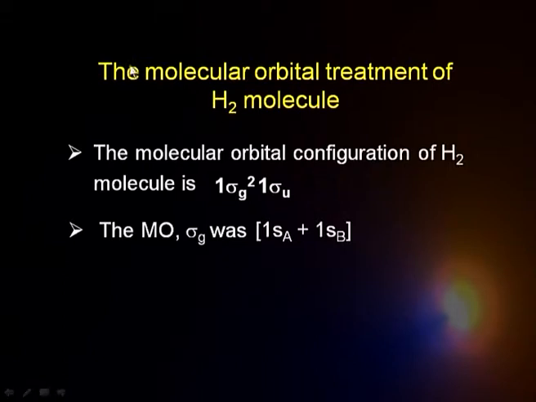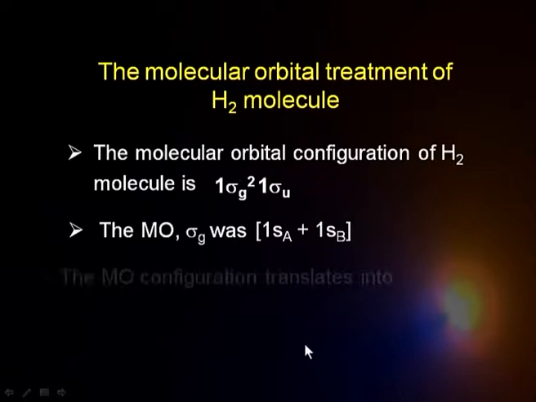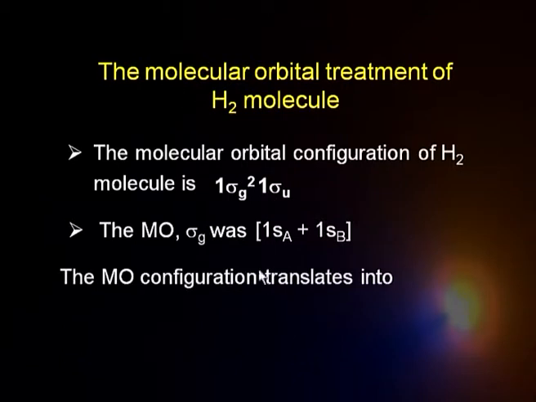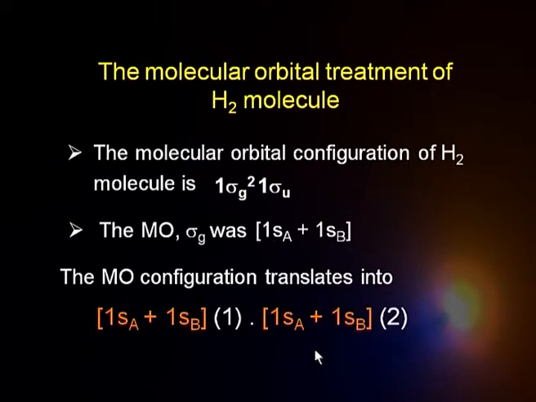Now, if I put these two electrons into this orbital, what is the wave function? This configuration translates into the following wave function: 1sA plus 1sB. Electron 1 is in that particular orbital, and the same orbital contains electron 2 also. That is the description according to molecular orbital theory.